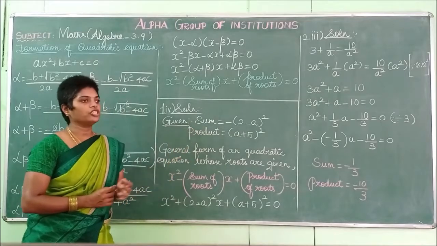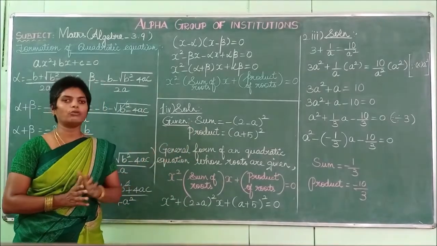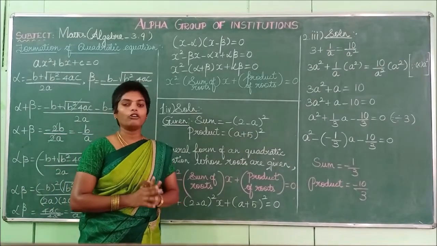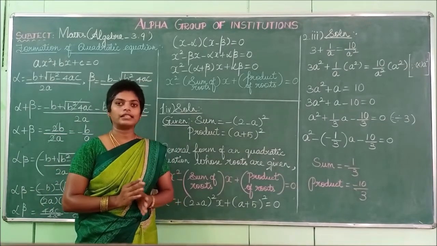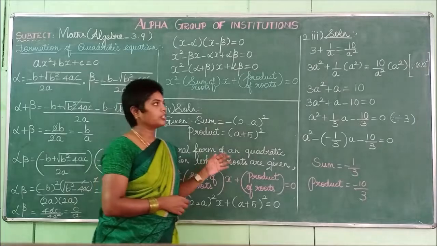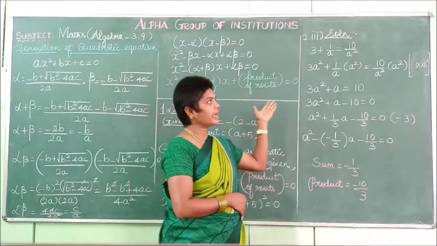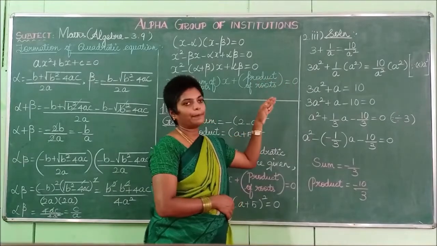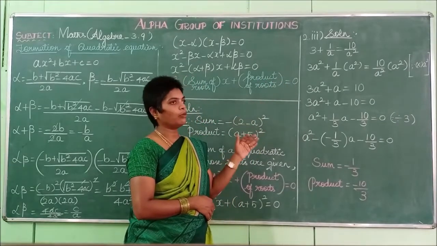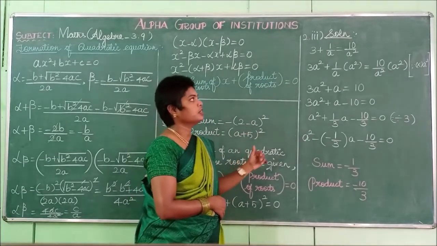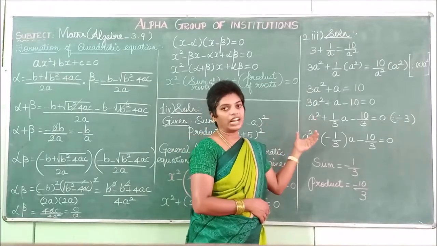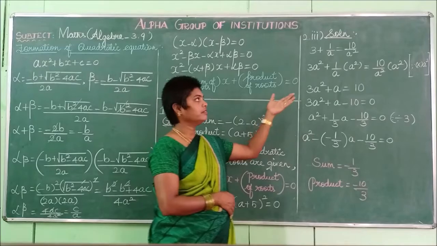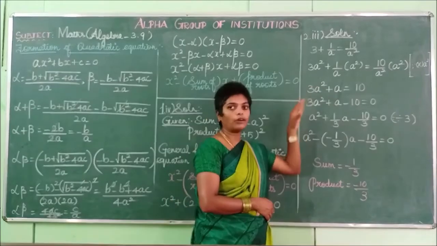In the second type of subdivision, they give you a quadratic form or a sum form, and using that you have to find the sum and the product. So in this session you have to listen. What is our second question? Third subdivision: 3 plus 1 by a is equal to 10 by a square. We have to keep it in the general form, ax square plus bx plus c equal to 0. But this is not in that form, so you have to change it.